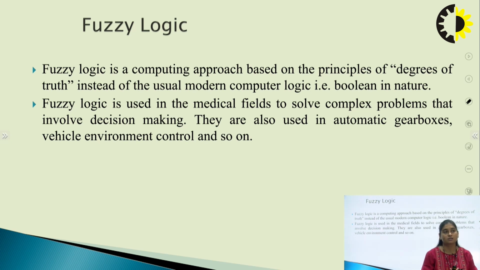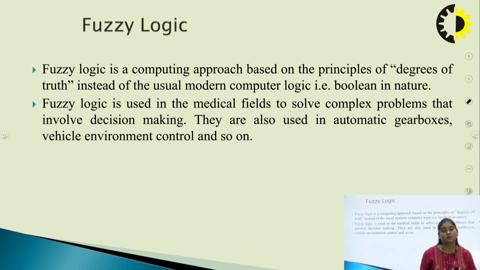Fuzzy logic is a computing approach based on the principles of degree of truth, instead of the usual computer logic, that is Boolean in nature. As I've said before, Boolean is about two things: suppose I'm taking a statement, it can be true, it can be false. But what if it is somewhere in between, when I can only take a value 0 or 1? What if I have to take a value between 0 and 1?